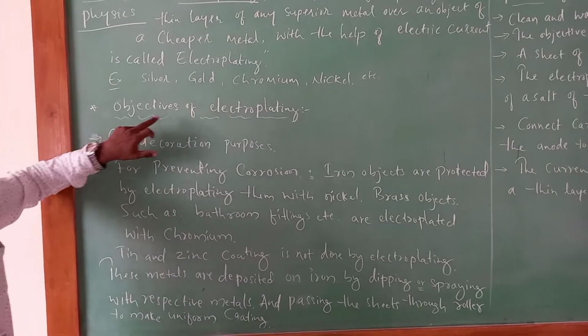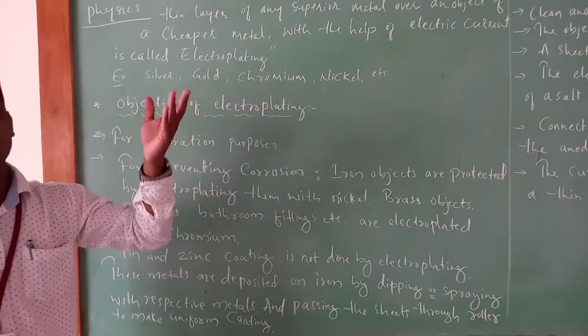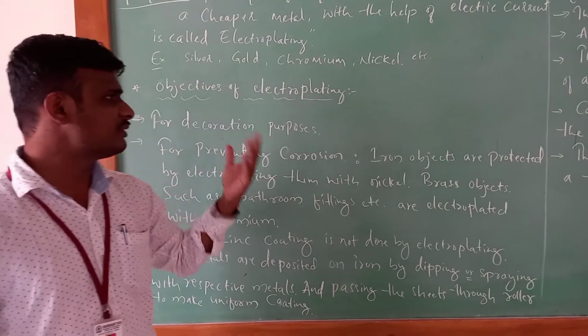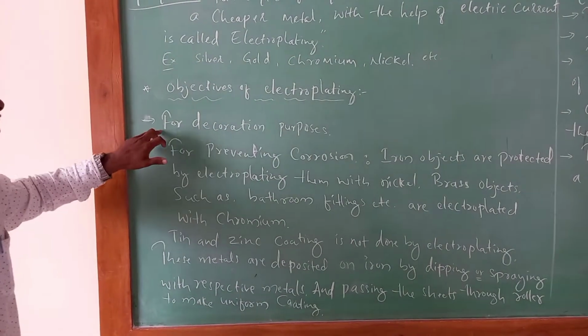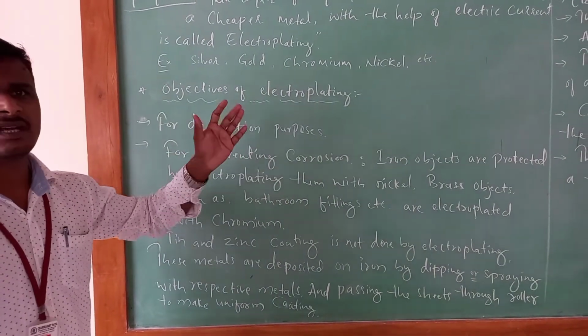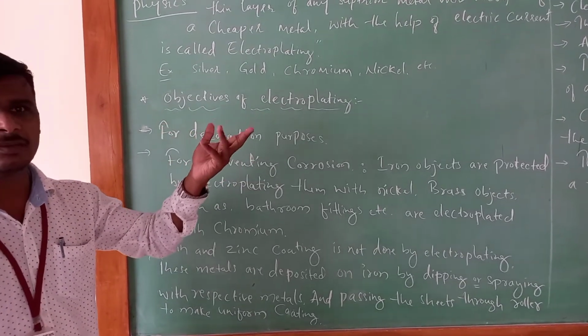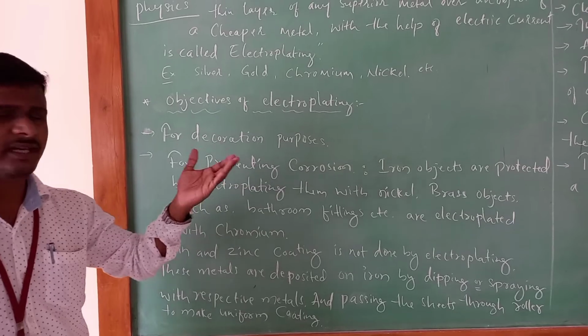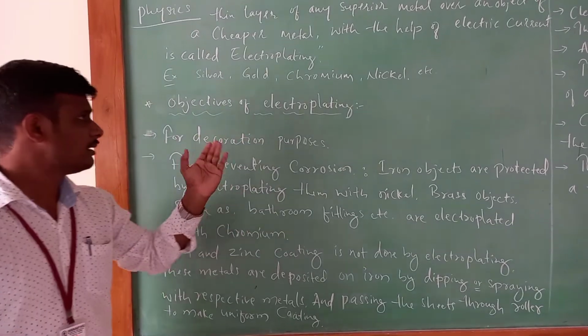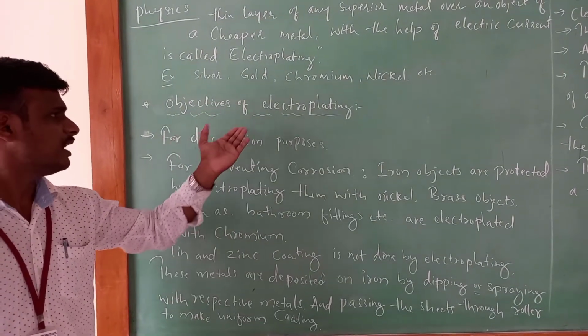Next, objectives of electroplating. It means some of the uses or applications where we use electroplating. First, for decoration purposes. Gold and silver are used for the decoration of many jewelries. There we are electroplating the object.